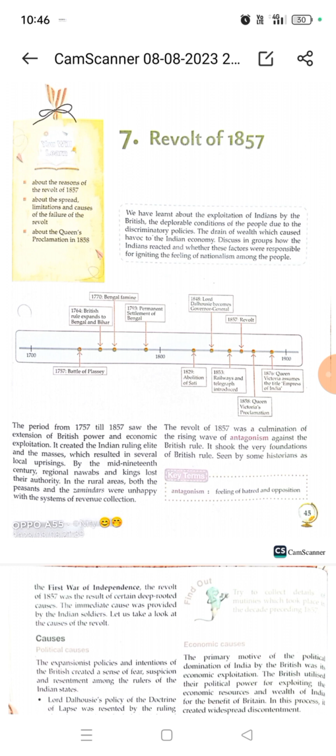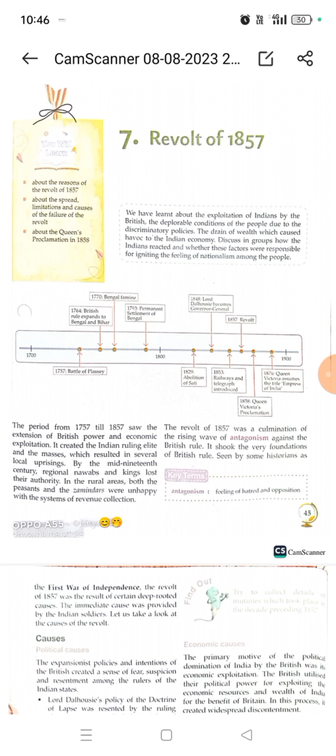Actually, it started as a sepoy mutiny, but slowly other people also joined this revolt, right? So this revolt shook the British Empire to its foundation. As I already told you, it started as a military revolt, as a sepoy mutiny, but the causes were deeply rooted in the nature of British rule in India.